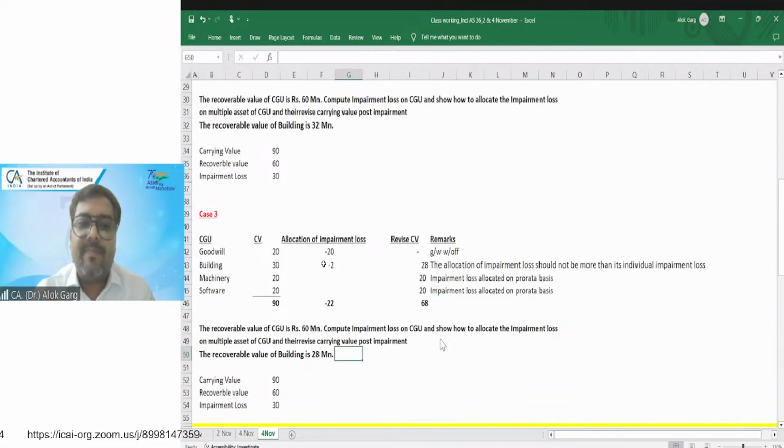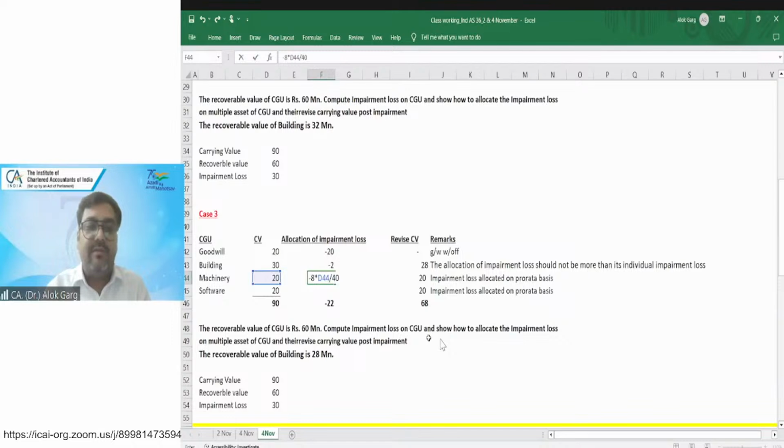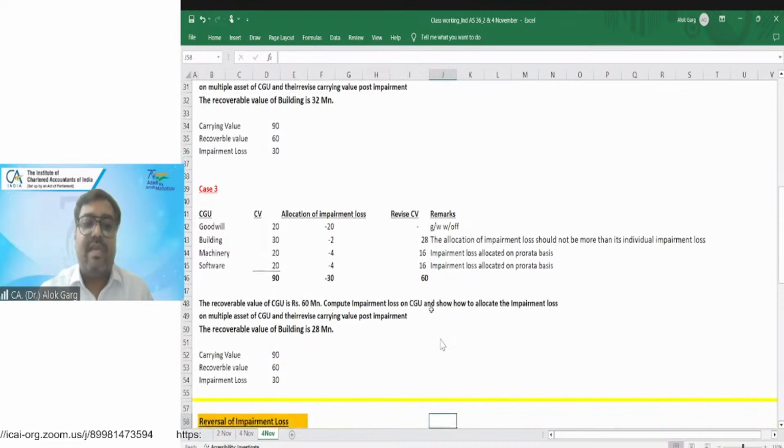Correct? Now what is my remaining impairment loss? 8 million. Remaining minus 8 multiplied by 20 divided by 40. This is how the impairment loss is going to be allocated. Right? This is the allocation of impairment loss.